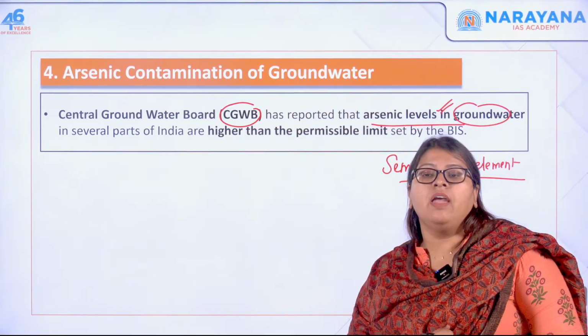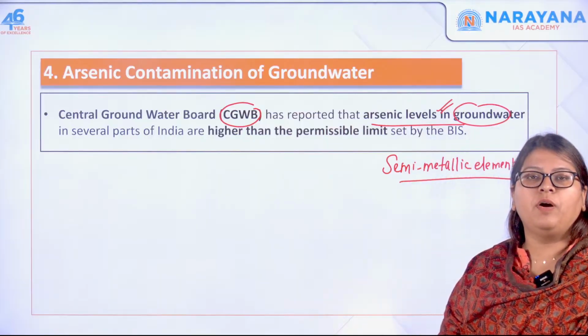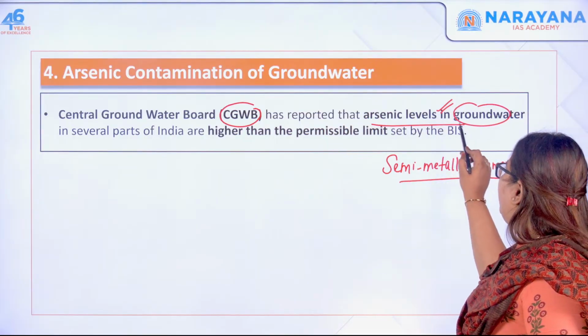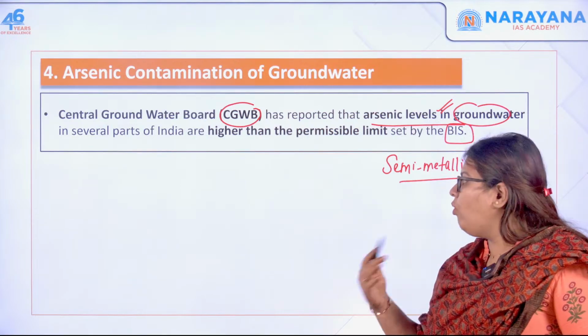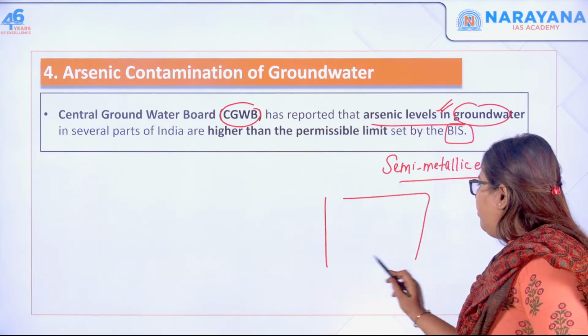in several parts of India are higher compared to the permissible limits given by the Bureau of Indian Standards. Make a table, I will give you a homework.